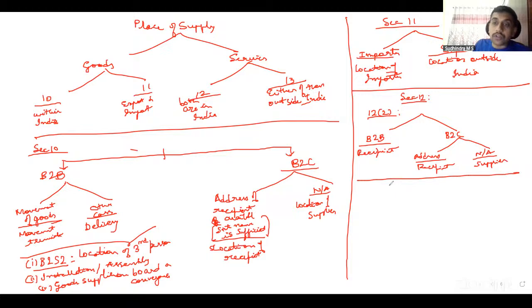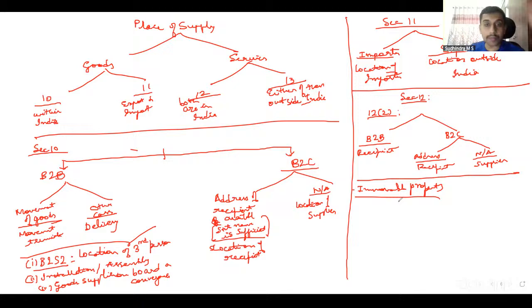Coming to specific rules, the first one that we have is anything related to immovable property. It says services in relation to immovable property will always be location of the immovable property. However, if such immovable property is located outside India, then it is location of the recipient. Whereas under section 13 also we have this immovable property. There it is always location of immovable property. Whether the immovable property is located outside India or in India doesn't matter. Always location of immovable property. That's the difference between 12 and 13 in relation to immovable property.